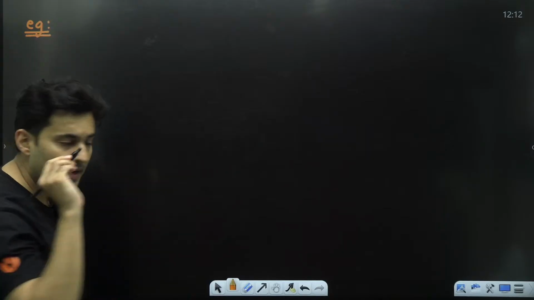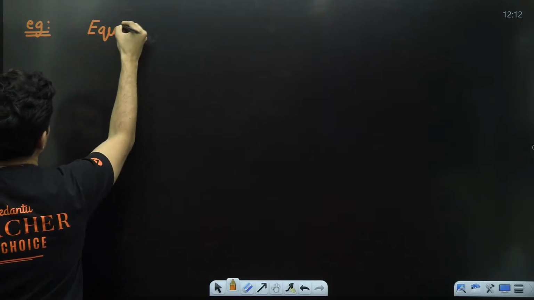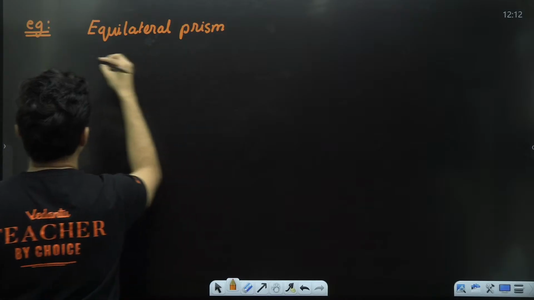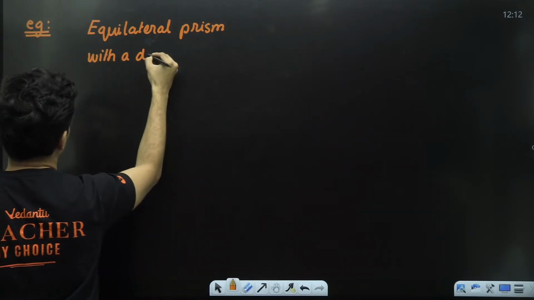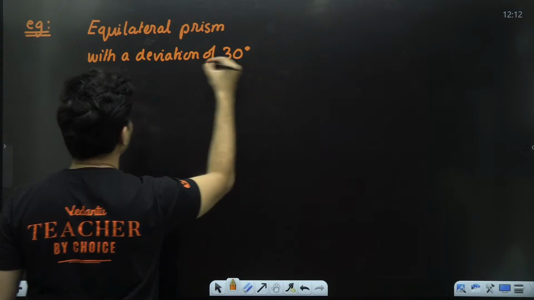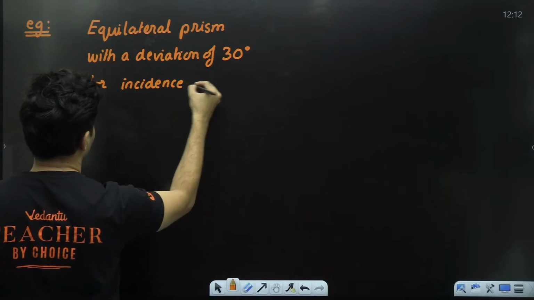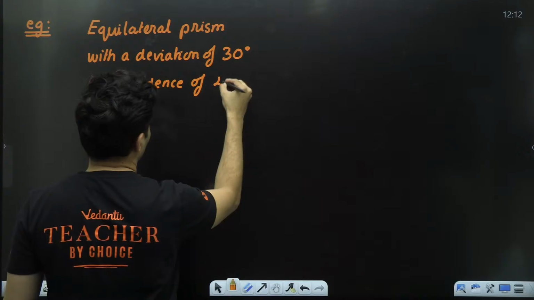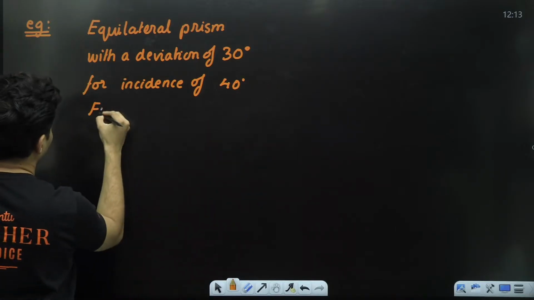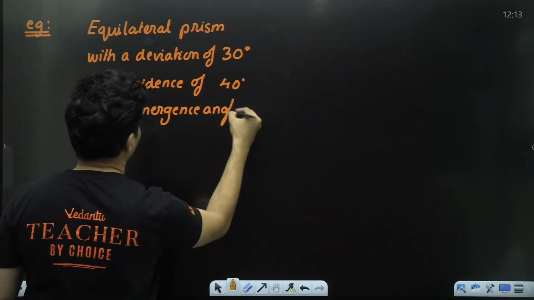Let's say it is given to you, my dear students, that you have an equilateral prism with a deviation of 30 degrees for incidence of 45, or let's say 40 degrees. Find the emergence angle.